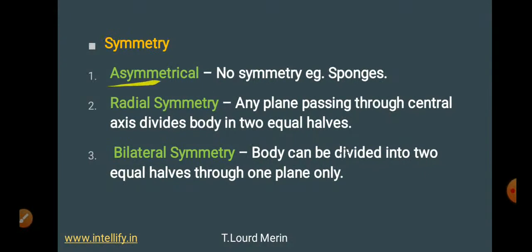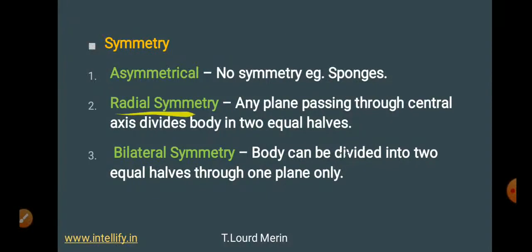Asymmetrical means where there is no symmetry at all, which is seen in sponges. When you try to cut a sponge vertically, you will not find any proper symmetry. One side will be a little longer, another side a little shorter. Even when the organism is moving, you can see that it does not have any proper symmetry. Such organisms are called asymmetrical.